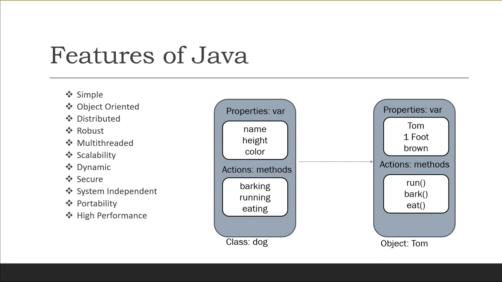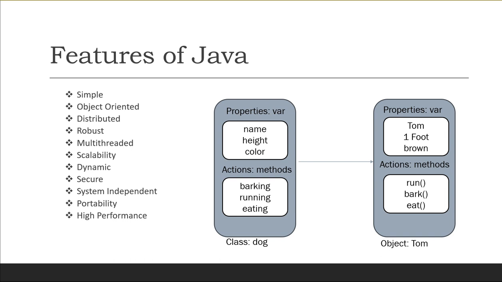Meaning, if you write a Java program in the Windows operating system, you can execute the same program in another operating system, let's say Linux, right? With the help of JVM, we will discuss JVM in detail. We will understand its responsibility and how it makes a Java program system independent.